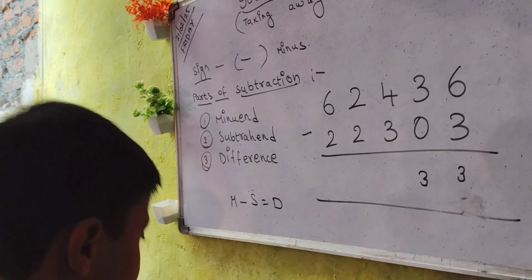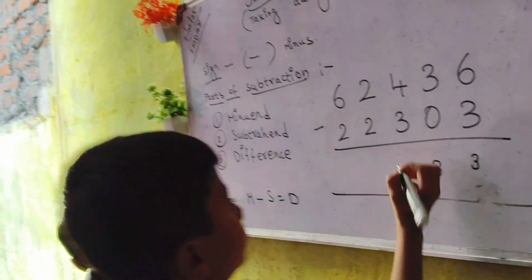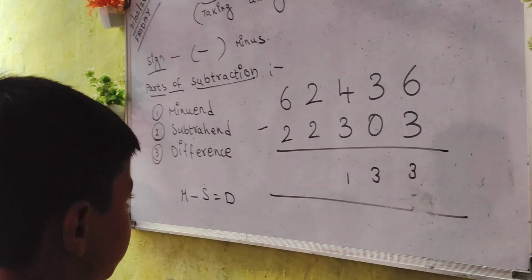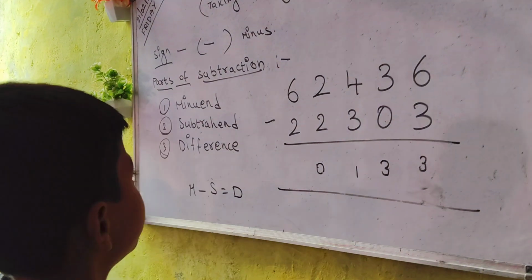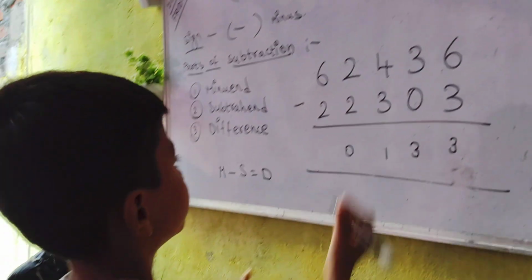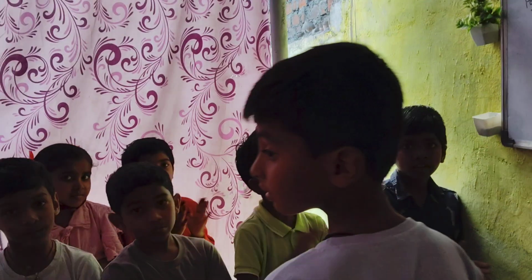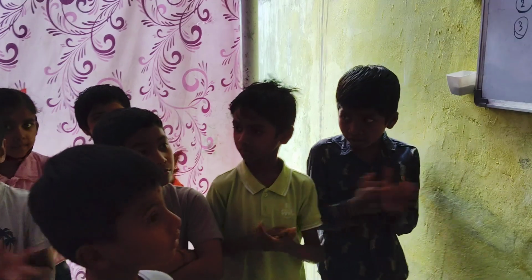Okay, Rutvik, start. 6 minus 3 is 3. Okay, don't help him. Let him do it. 3 minus 0 is 3. Yes. If you subtract 0 from any number, you will get the same number as the answer. Yes, 4 minus 3, 1. Then 2 minus 2, 0. Then 6 minus 2, 4. Very good. Is the answer correct, kids? Very good, Rutvik.